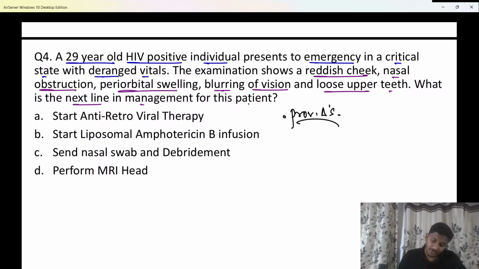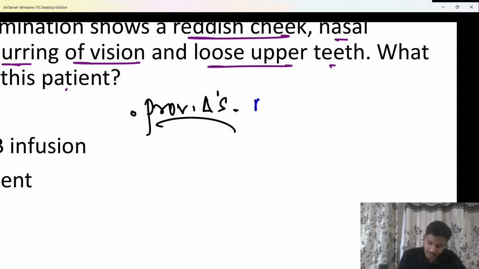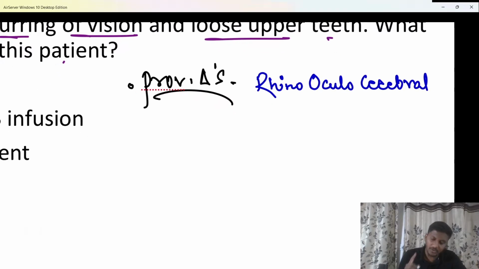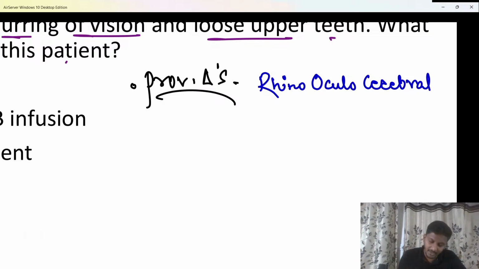Very good. So the provisional diagnosis in this condition is a classical case of mucormycosis. It commonly involves the nose, it may also involve the eyes or the orbit, and also involves the brain at times. Therefore, I can also call it rhino-oculo-cerebral mucormycosis, to be specific, so we can remember all the things together. It involves the nose, eyes and the brain, so it can also be called rhino-oculo-cerebral mucormycosis. Okay?